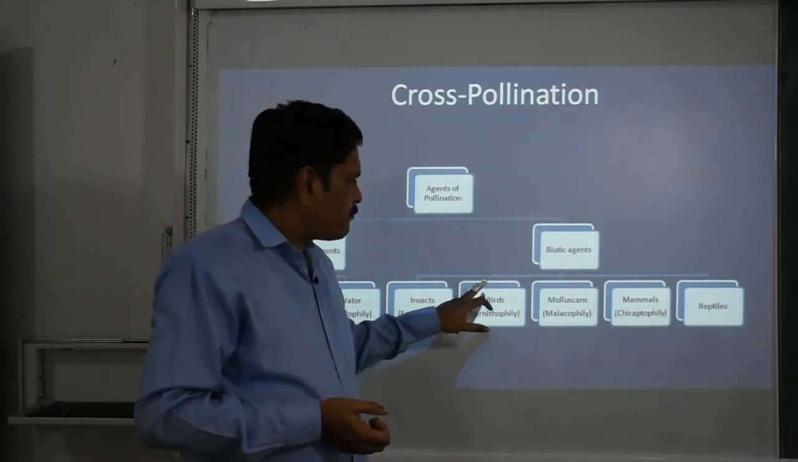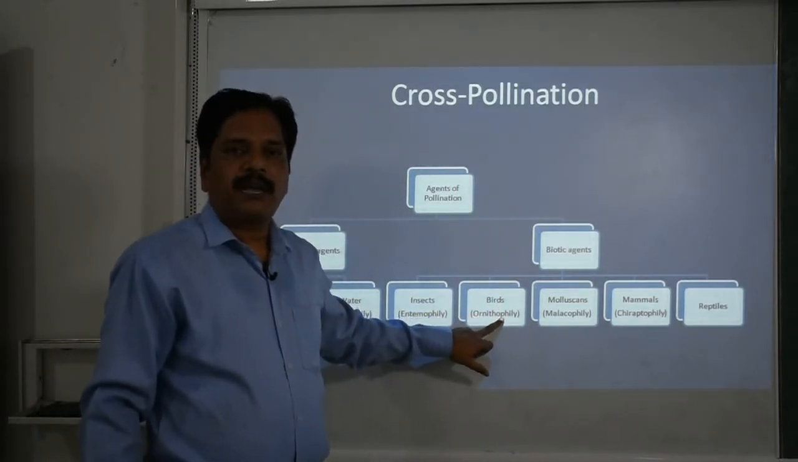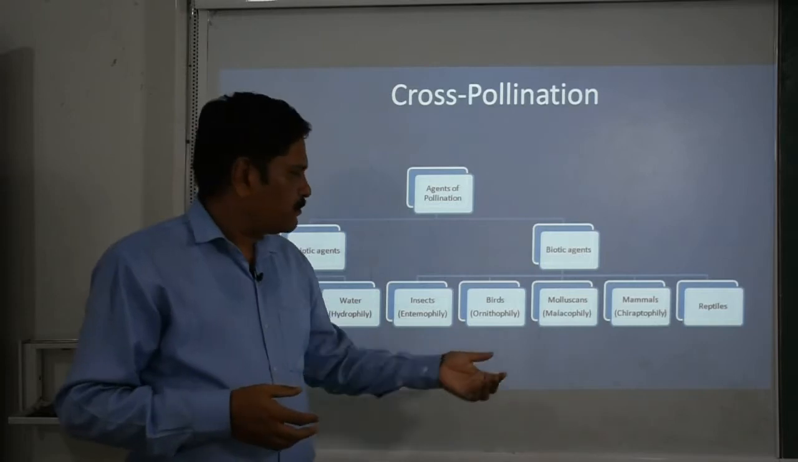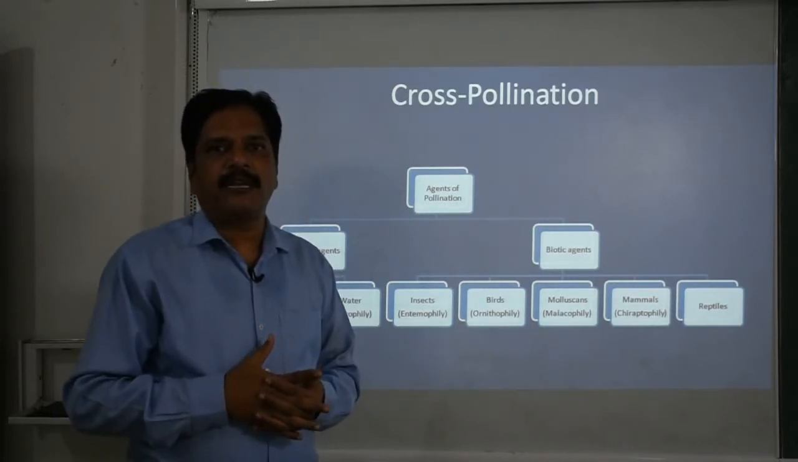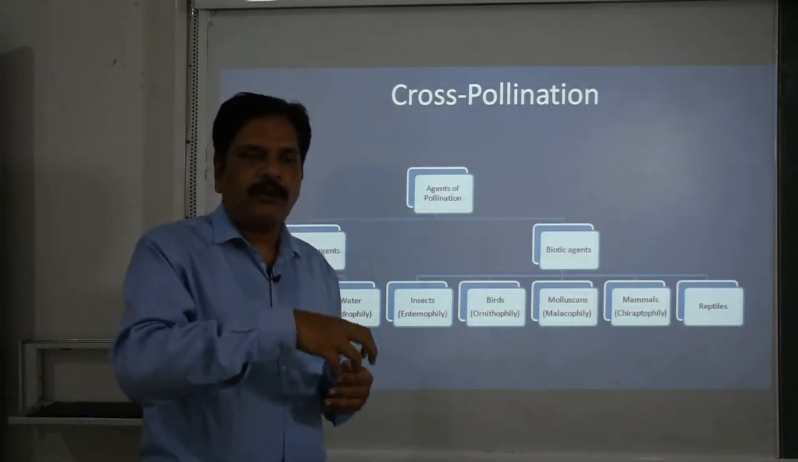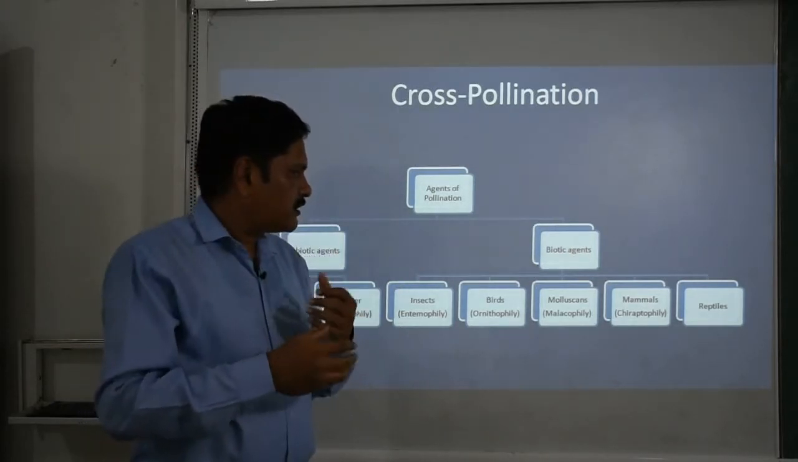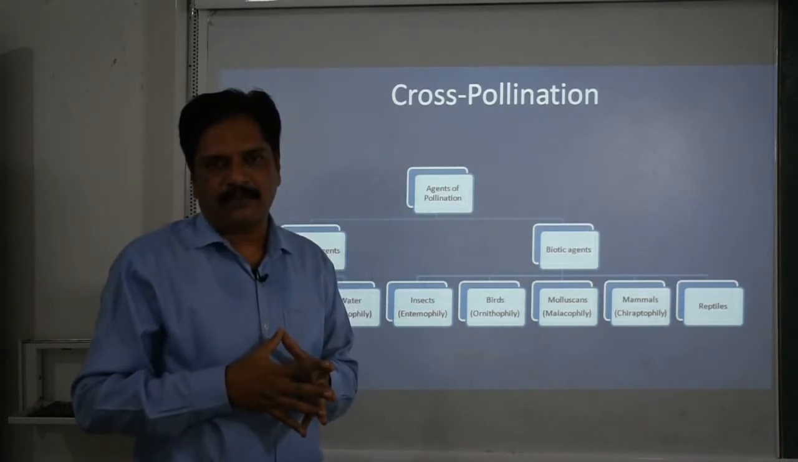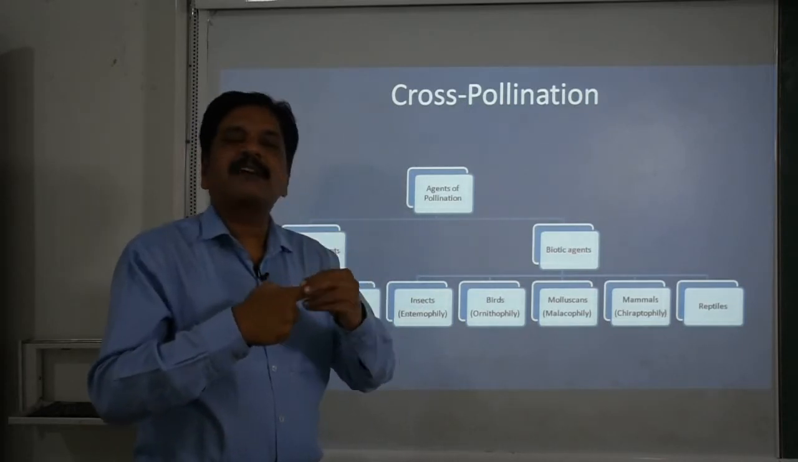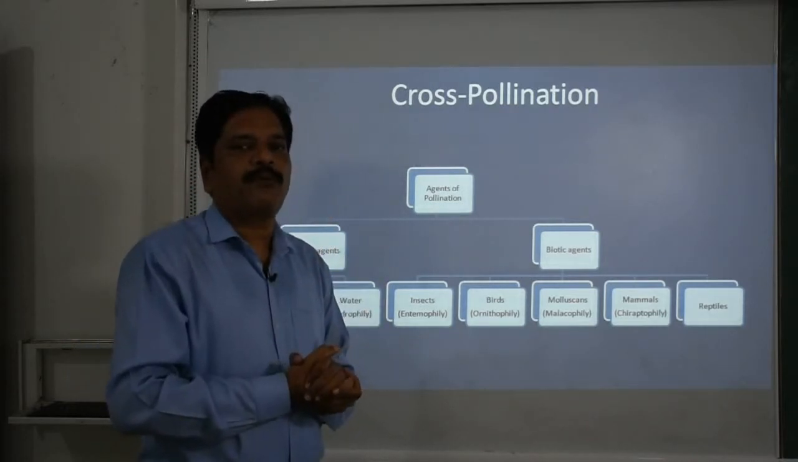Okay, now we are moving forward to the next agency, that is the birds, what is called ornithophily. Ornis means what? Birds. When pollination takes place by the birds, it is called ornithophily. In ornithophily we observe that when these birds are roaming from one plant to another, one flower to another flower, searching for food as nectar, they insert their beak inside the flower and get stuck with the pollen grains, and when they reach the other flower, they are responsible for pollinating.